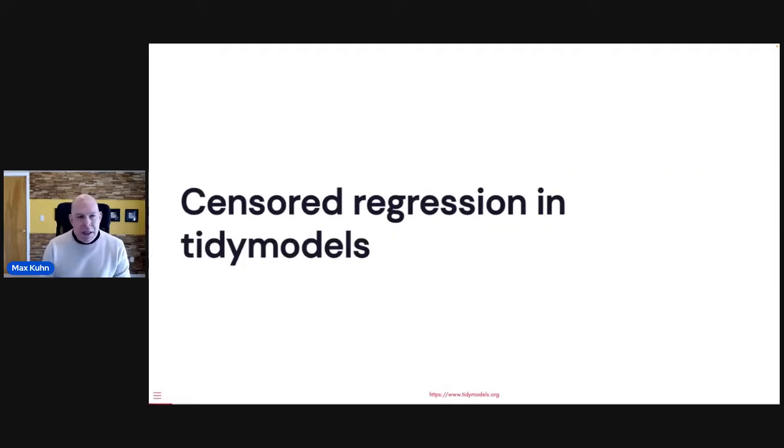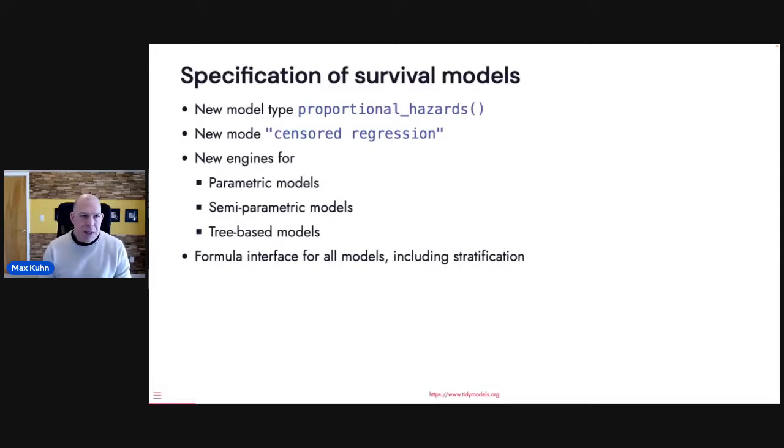So first thing is censored regression in tidymodels. This is basically survival analysis where we have an event time that may not be complete. Survival models in tidymodels have been around since the beginning. We had parametric models originally, and we've expanded that to proportional hazards and other models. Hannah has worked on this, and it's in the censored package. What we did was add a proportional hazards model function, and you'll see that in a minute.